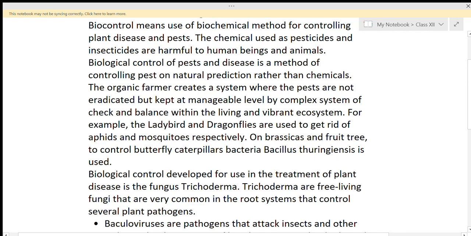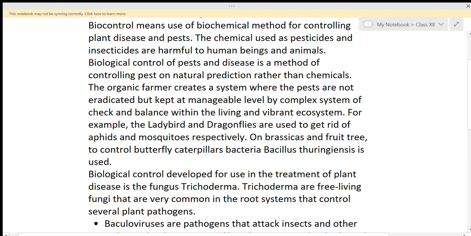So on brassicas and fruit trees, the caterpillars are controlled by the bacterium Bacillus thuringiensis. It is the most commonly used bacterium as a biocontrol method, or you can say it can be used as a biocontrol agent.